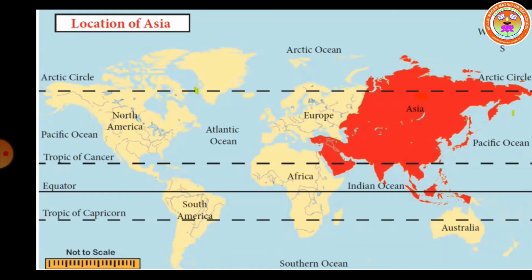It has different types of physical and cultural features. Many mountains, plateaus, plains, islands and peninsulas are the major physiographic features of Asia. Many perennial rivers flow through different parts of Asia. What are perennial rivers? These rivers will never dry. Throughout the year, water will be there. They are called perennial rivers. These river valleys are the cradles of ancient civilizations, which are the Indus Valley, Mesopotamian and Chinese civilizations.